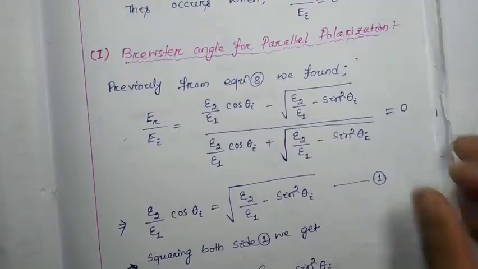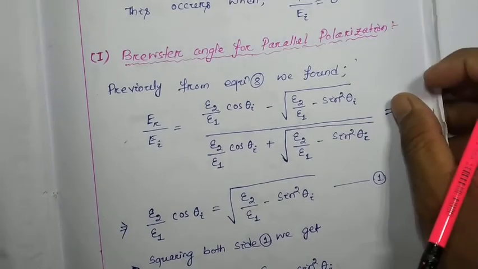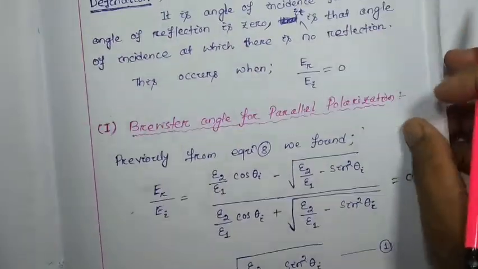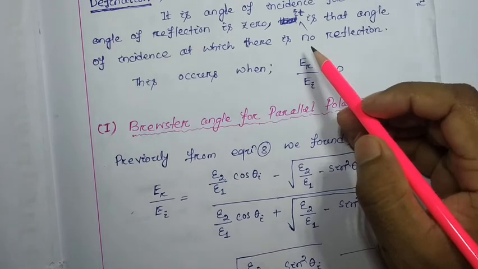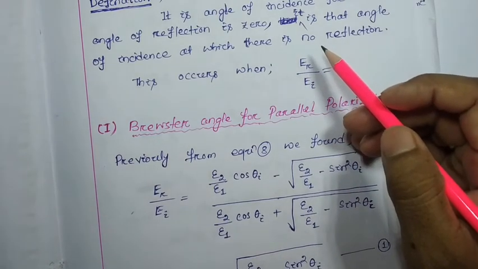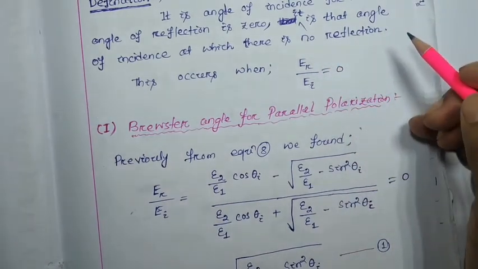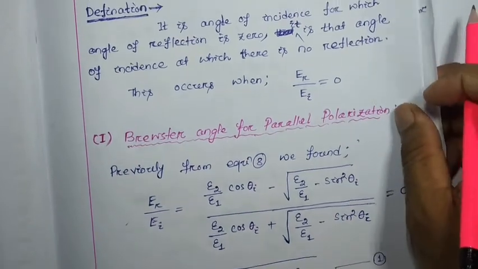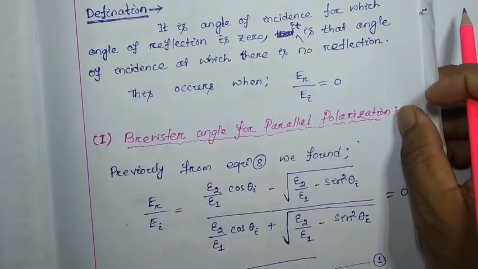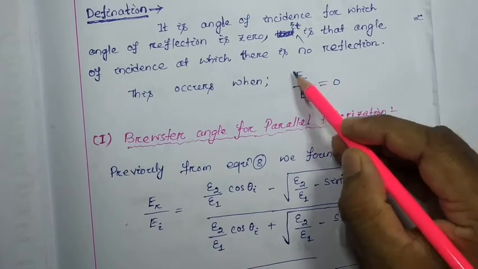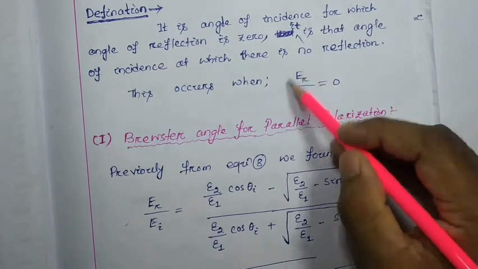As per the definition, there is no reflection component at the Brewster angle of incidence. That means ER will be 0, so ER by EI will be equal to 0.